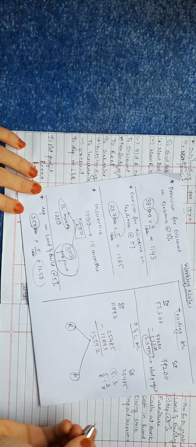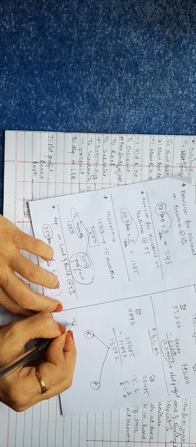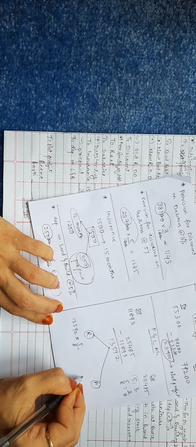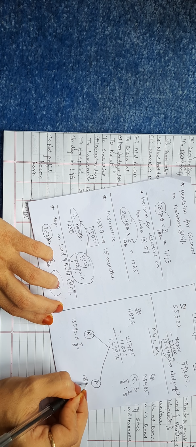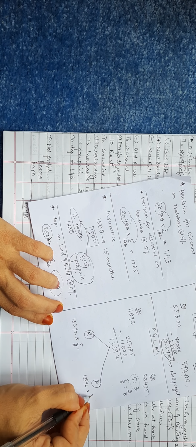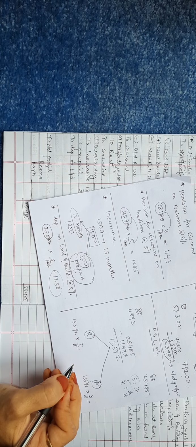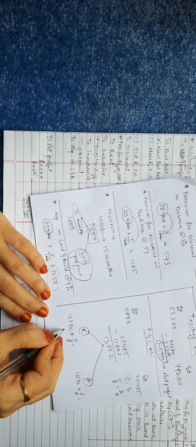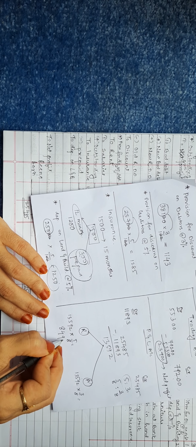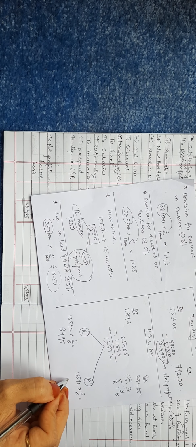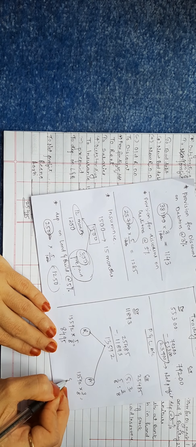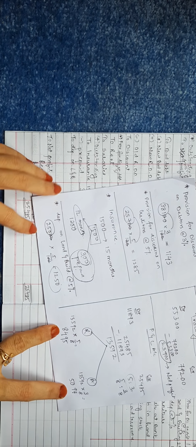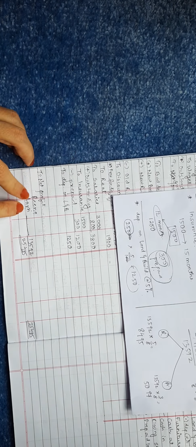So 13,592 into 5 upon 8 and 13,592 into 3 upon 8. See the amount that comes. Calculate this. The answer will be 8,495. And the answer for this will be 5,097. These two amounts will be written here.